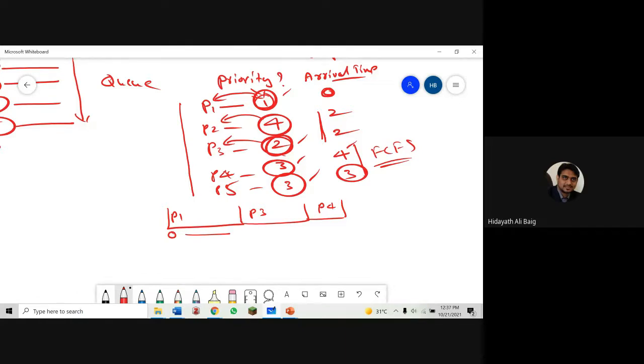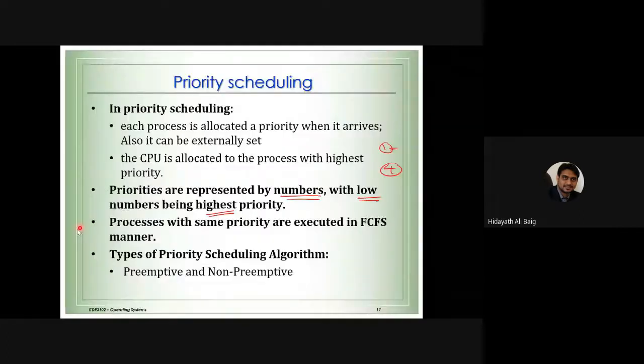Is that clear, students? Yes, Mr. Okay, so that is the point which is mentioned here. Processes with the same priority are executed in first come first serve manner. Now there are different types of scheduling algorithms in the priority: preemptive, non-preemptive. What is preemptive? We can stop. Here non-preemptive, we cannot stop. So we have to see the examples of both of them. How do we use preemptive? How do we use non-preemptive?